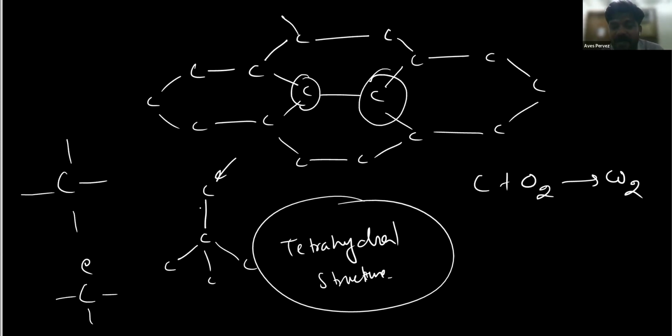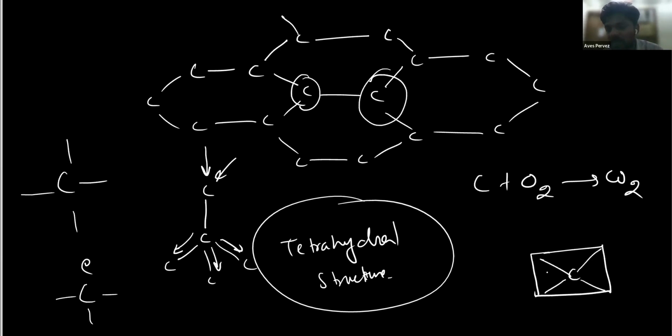But diamond is a bad conductor, but it is the hardest substance. It is a non-metal, but it is the hardest because when you apply force from one direction, it will be distributed in all directions. For example, if some substance is made up like this, if I apply the force in this direction, the maximum force will be on this carbon. If I apply the force from this direction, the maximum force will be on this carbon.